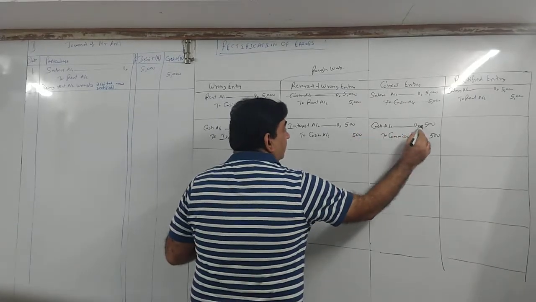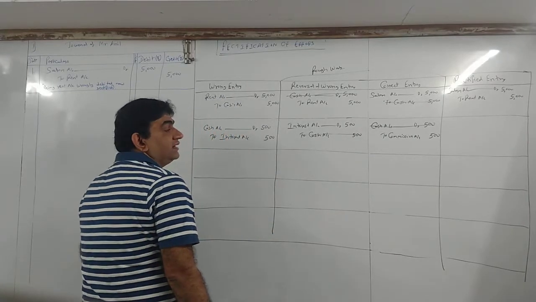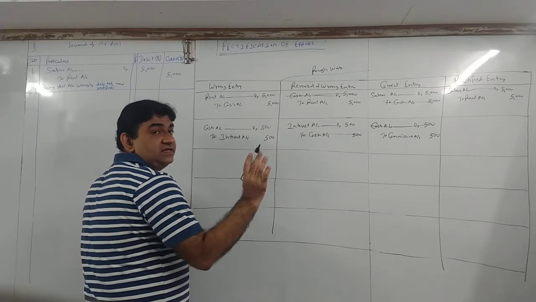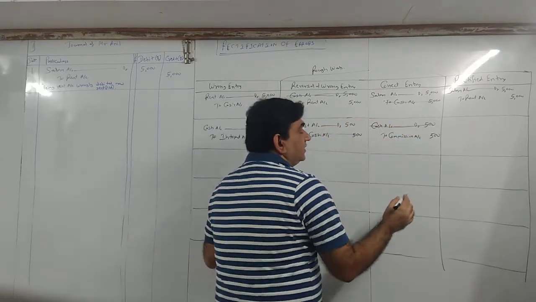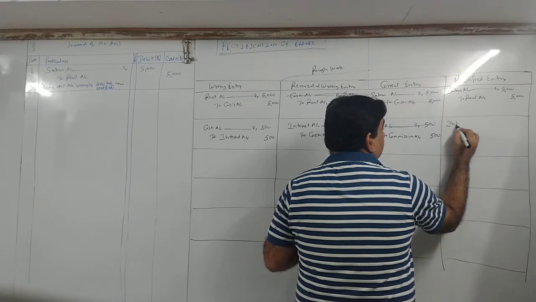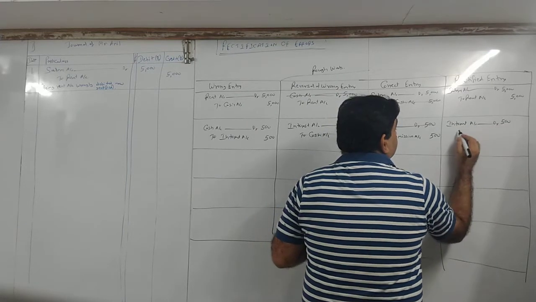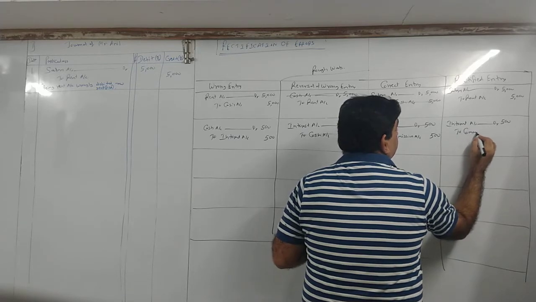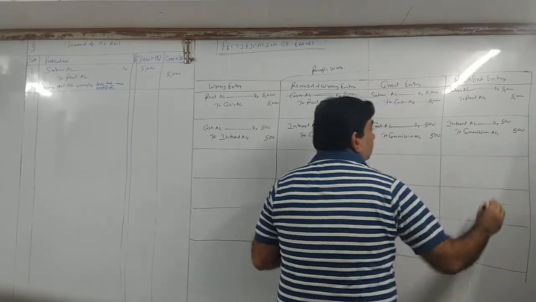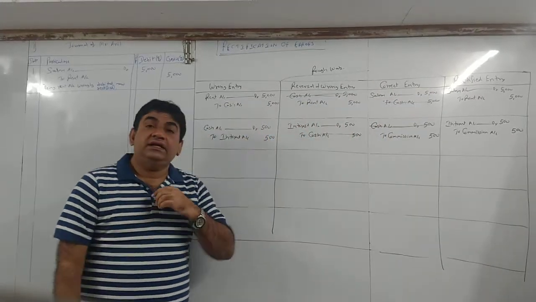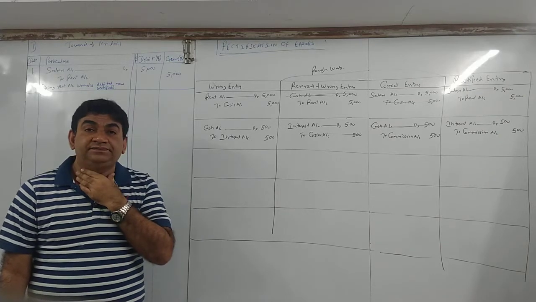Cash debit 500, cash credit 500. Cash debit, cash credit gets cancelled. What remains? You don't have to reverse this. Interest is debited, commission is credited. So that is my rectified entry. So my rectified entry becomes interest debit 500 to commission 500.